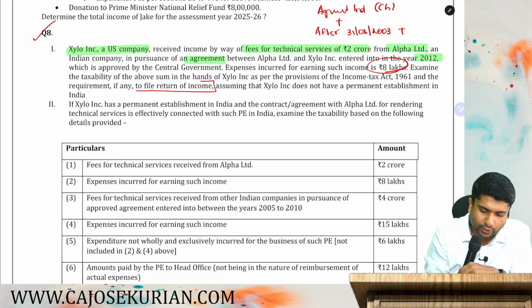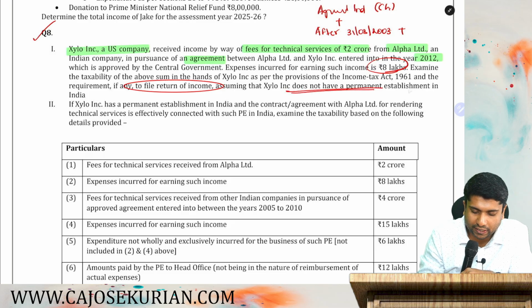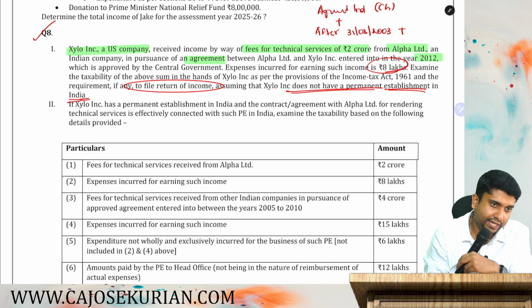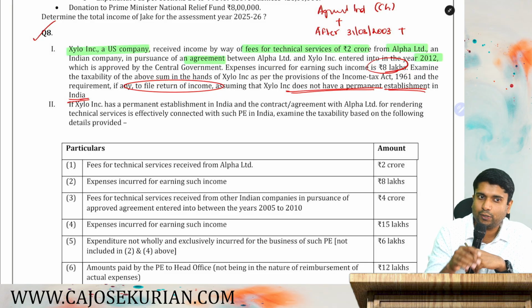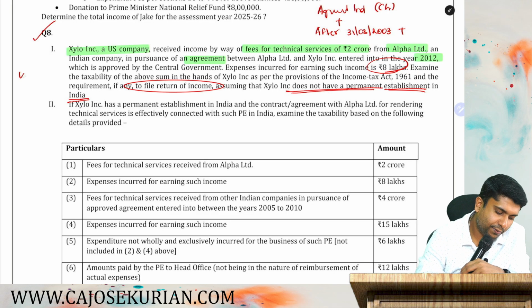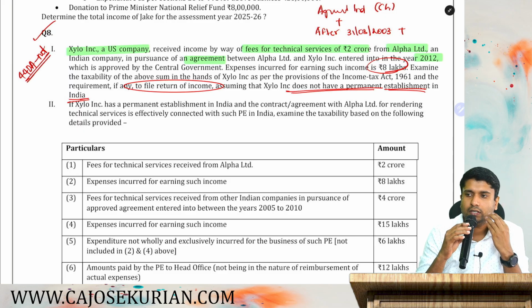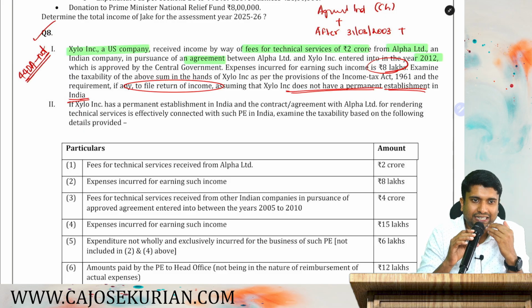What is this? I'll tell you later. Assuming that Xylo does not have a permanent establishment in India, they have an agreement, but they don't have PE. So what should be the answer? 44DA not applicable. Why? Since there is no permanent establishment, you don't need to think about 44DA.